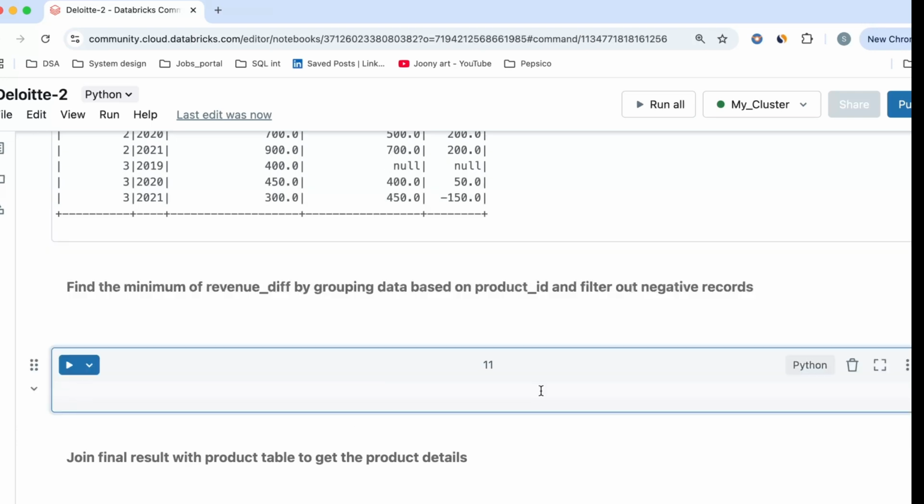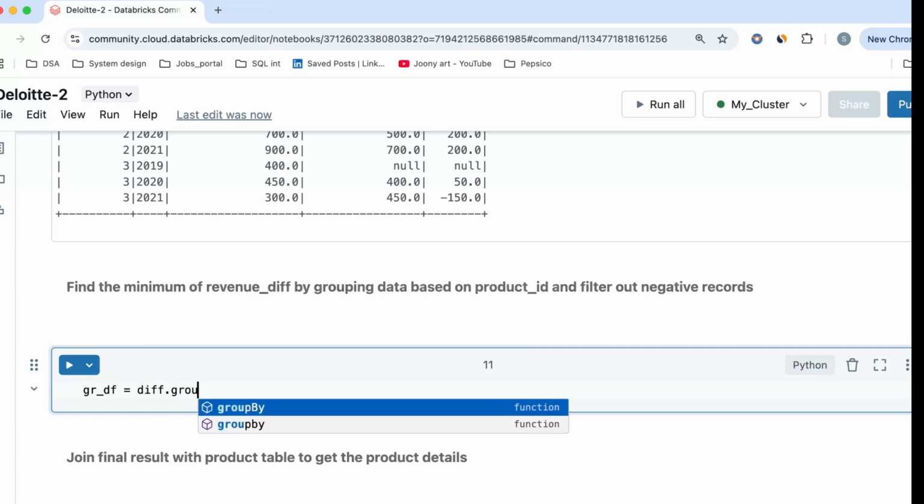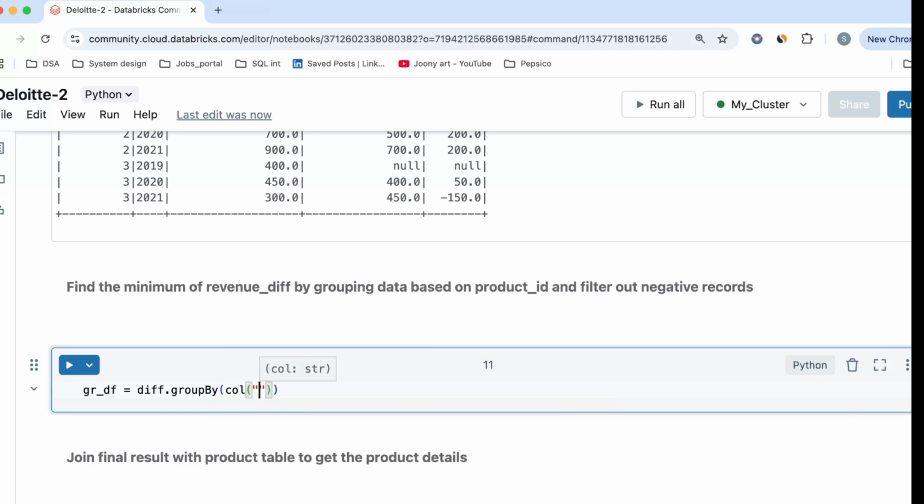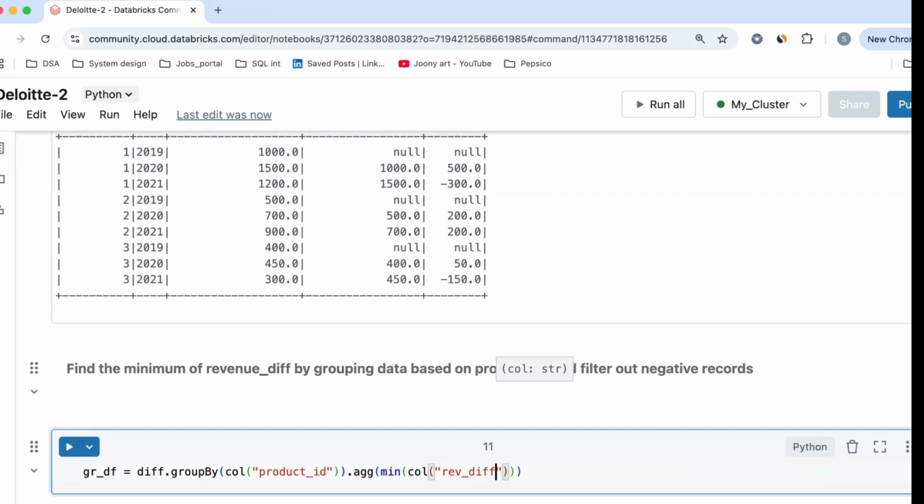Now let's make it as grouped data frame. In the group data frame, what I will do is I will use my DF and I will group it by which column? I will group it by the product ID, and once I group it, I will calculate the minimum value. So I'll do an aggregation and do a minimum of the column revenue difference. Let me just recorrect whether the name is correct.